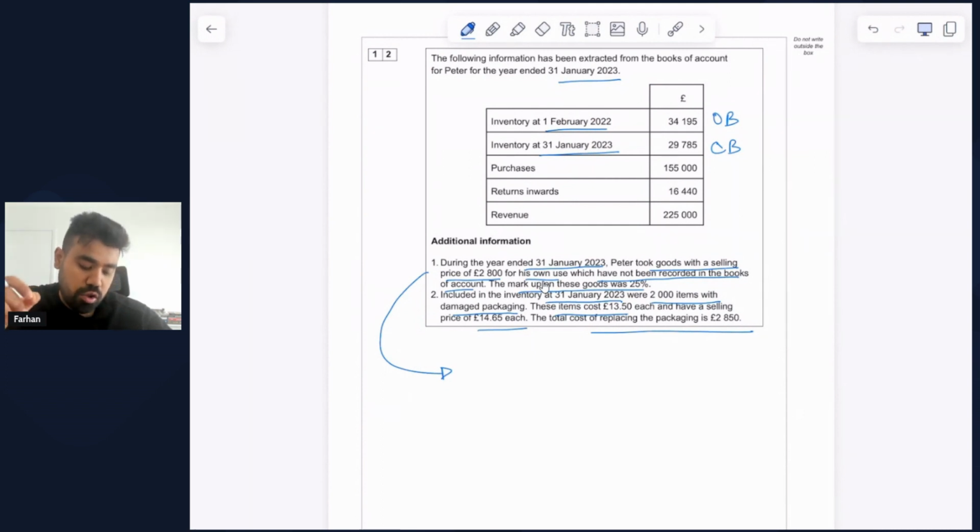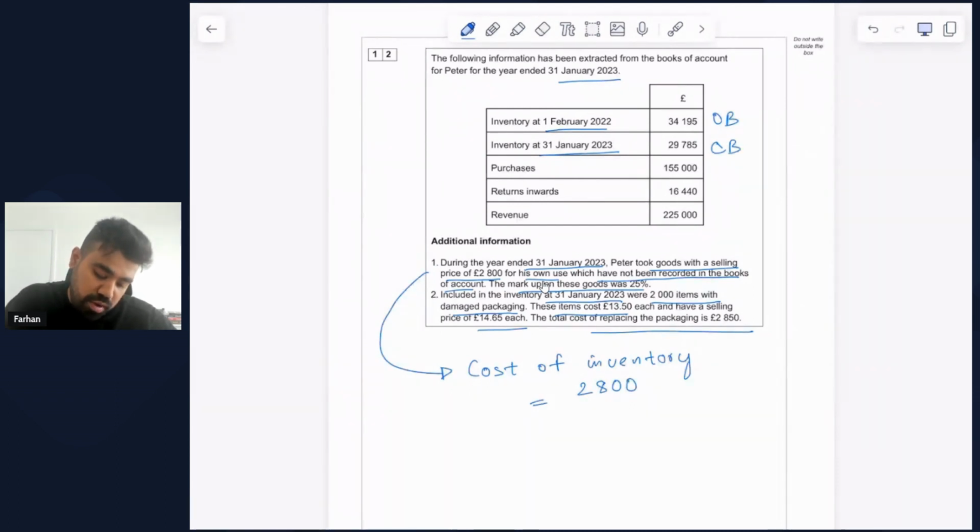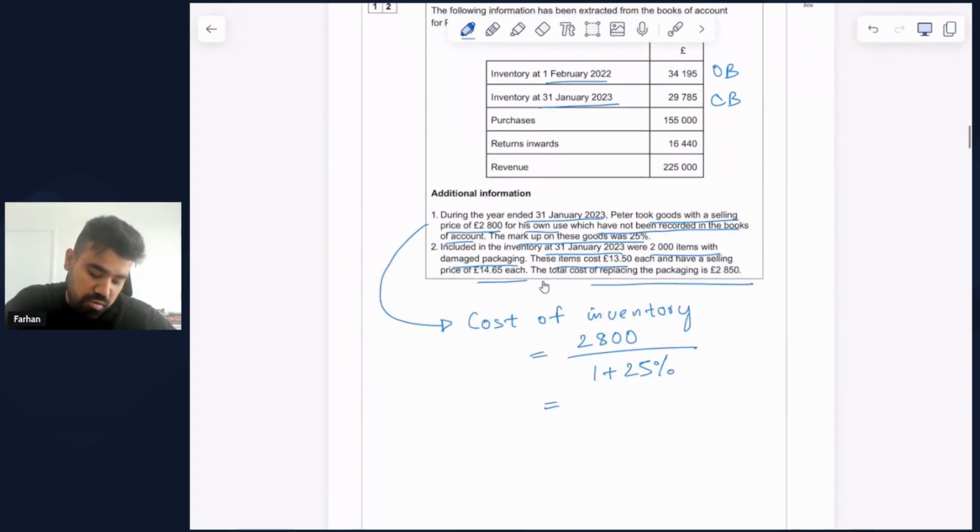The markup on these goods was 25%. What we have to first do is calculate the cost of this inventory that Peter has withdrawn. So let's do that first. So cost of inventory in this case can be calculated by taking the selling price, which is £2,800, and then dividing it by 1 plus 25%, which gives me £2,240.